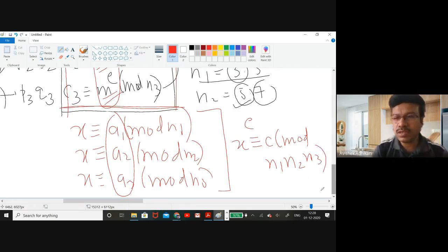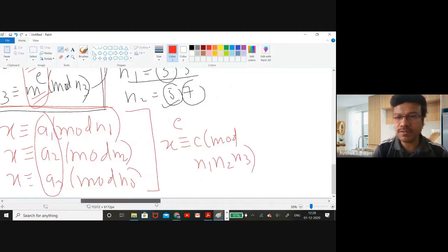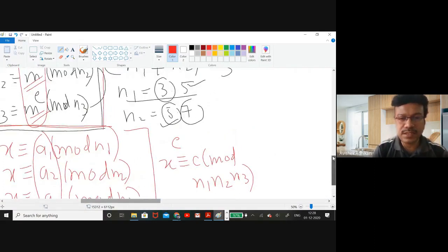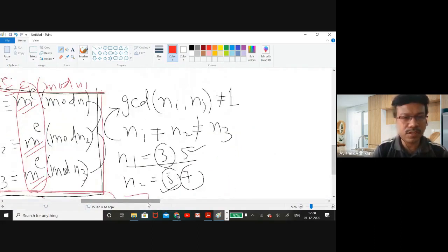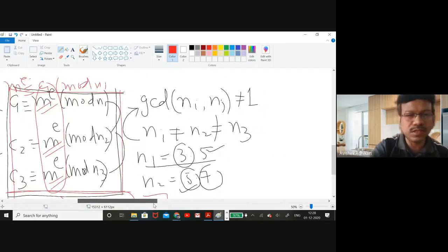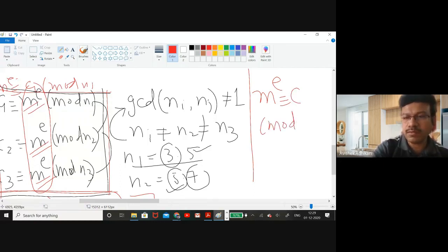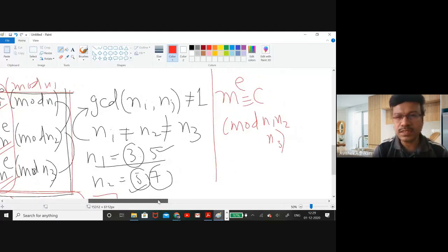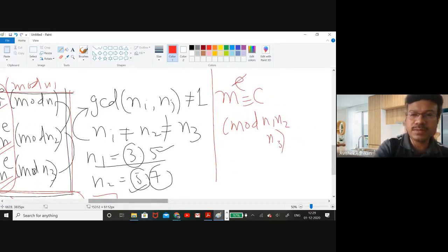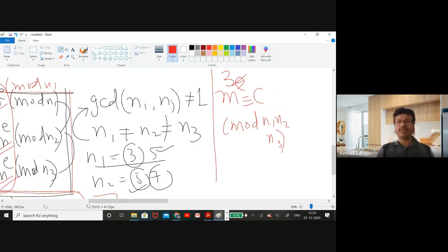Okay, so in a similar way, you can certainly say that there exists a unique solution here for c1, c2, c3. There will be some unique solution such that all the congruences are satisfied. That means m to the power e is congruent to c modulo n1 n2 n3. Now have a look at our e here, which is a particular case, e equal to 3. So m cubed is congruent to c modulo n1 n2 n3.